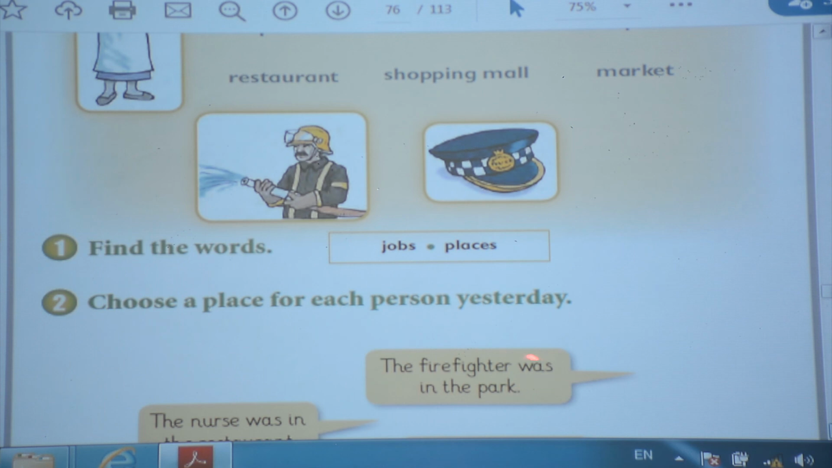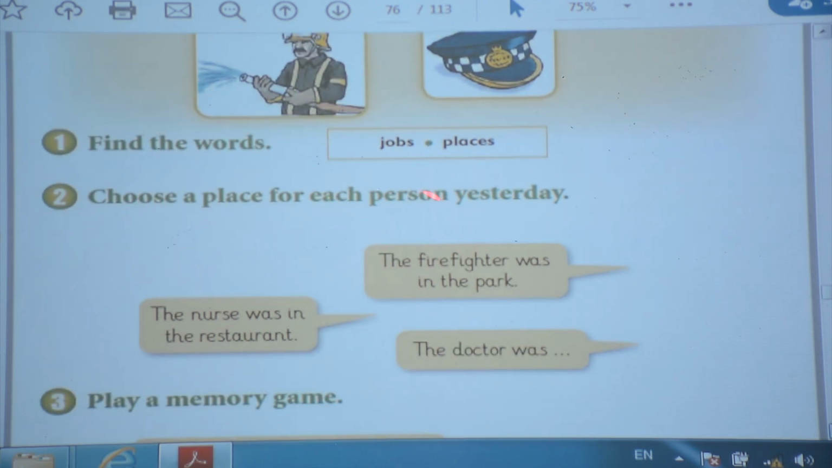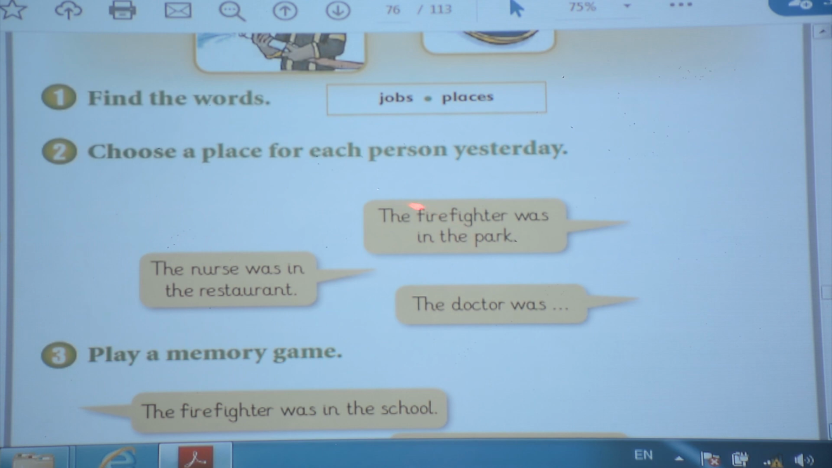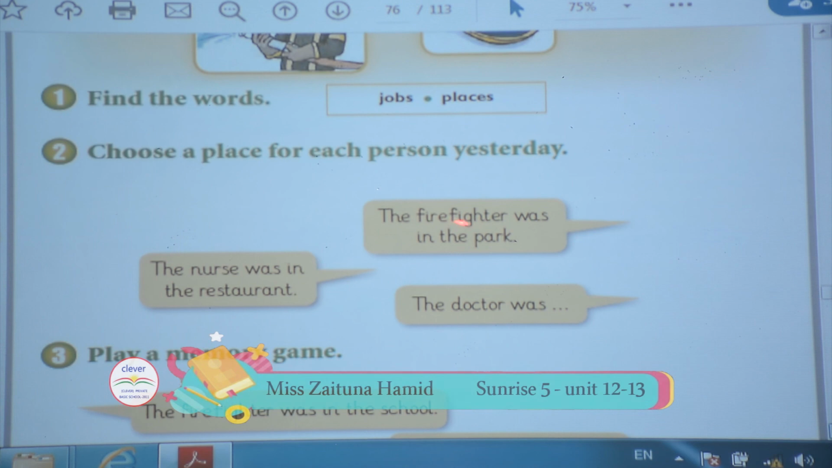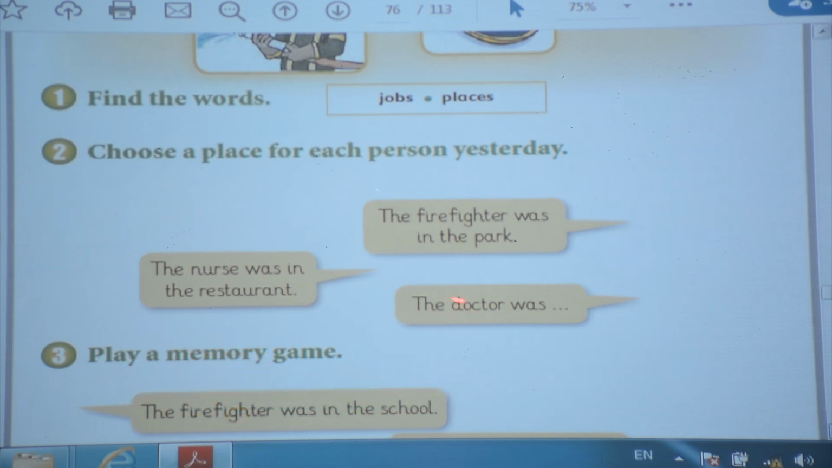Choose the place for each person. It's about yesterday. The firefighter was in the park. Where's the firefighter? Was in the park. Okay, why do we use was? Because the firefighter is one person, singular. You should use was. The nurse was in the restaurant. Where's the nurse? The nurse was in the restaurant. Okay? And where is the doctor? The doctor was in the hospital.